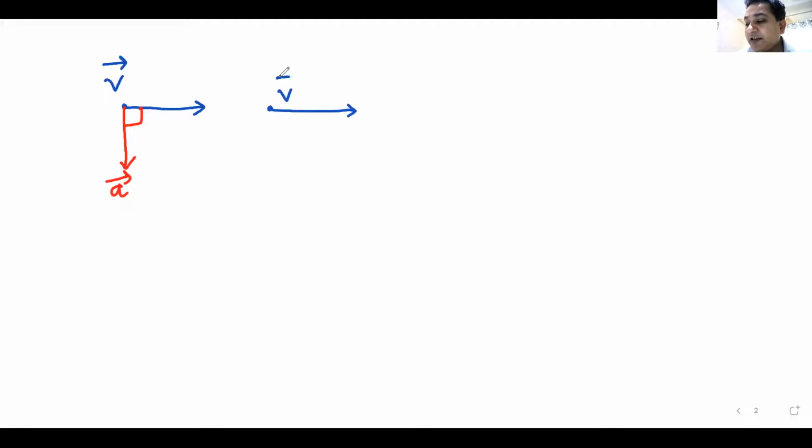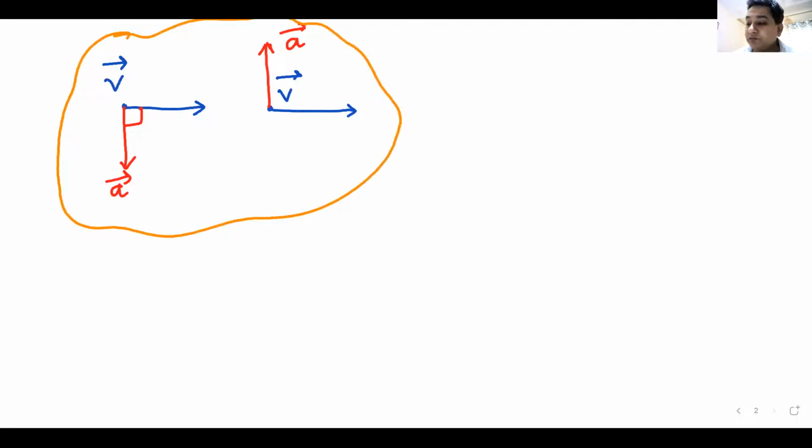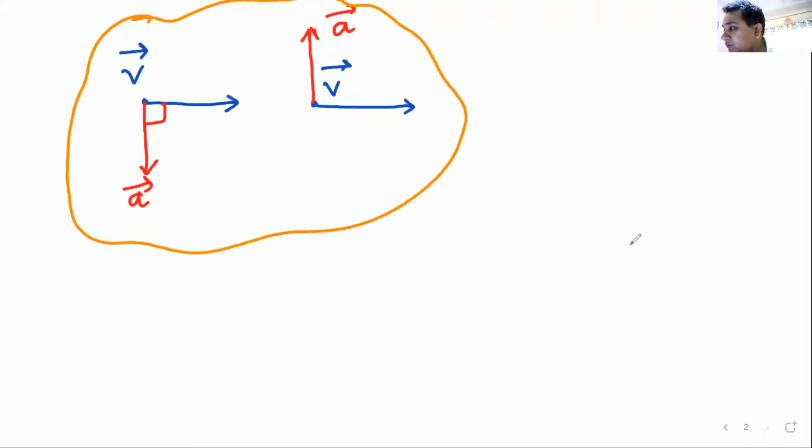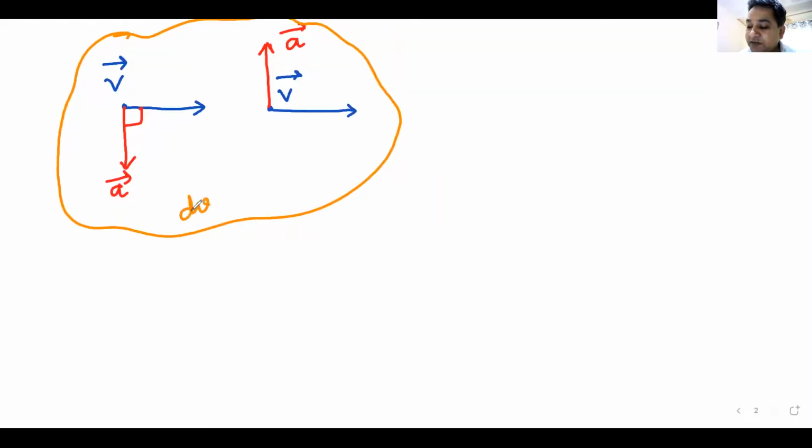If the velocity is like this and the acceleration is like this, when they are both perpendicular, that is what I was talking about, beta. When both are perpendicular, then what will happen? Only what? Only direction changes. Only direction changes.